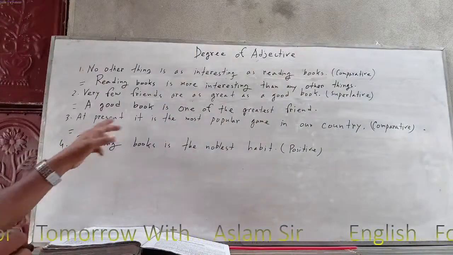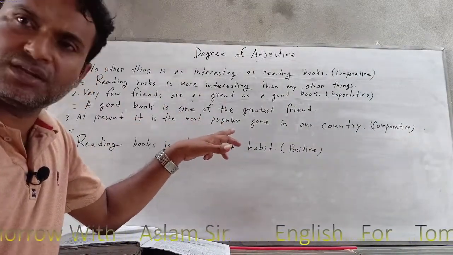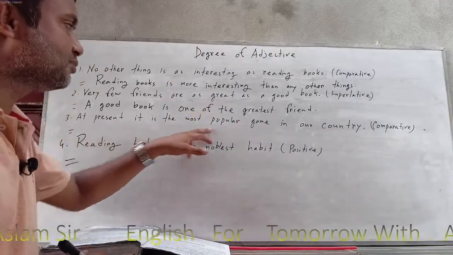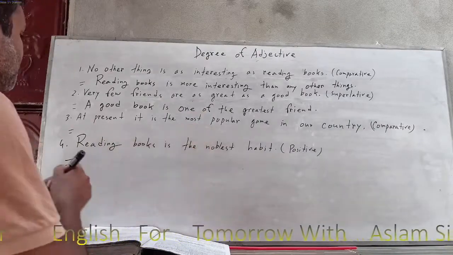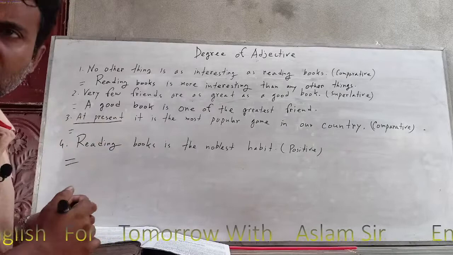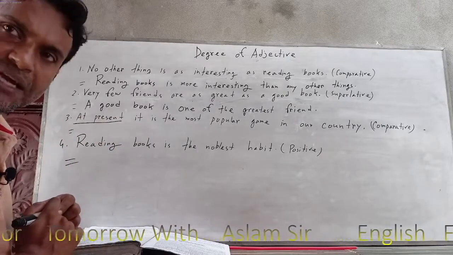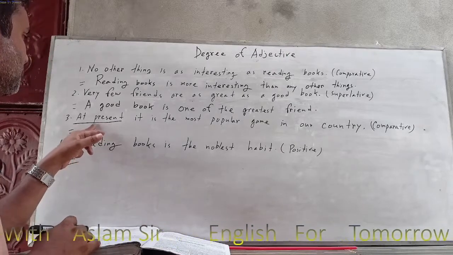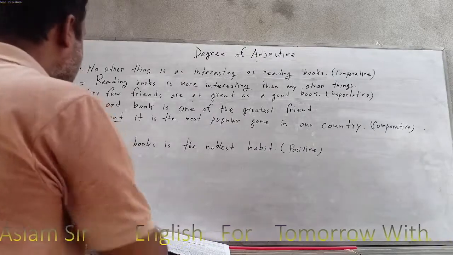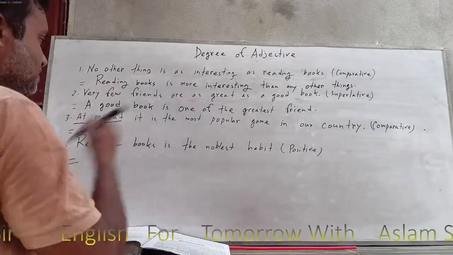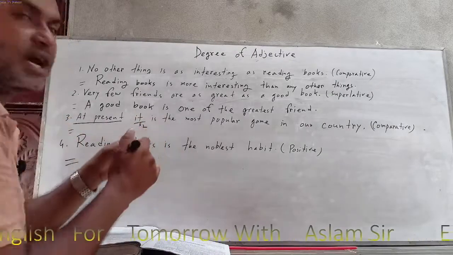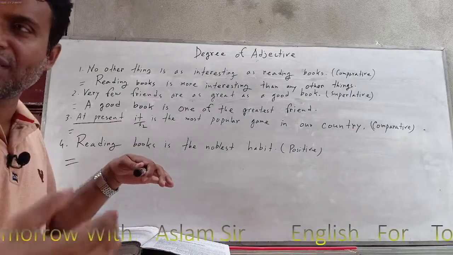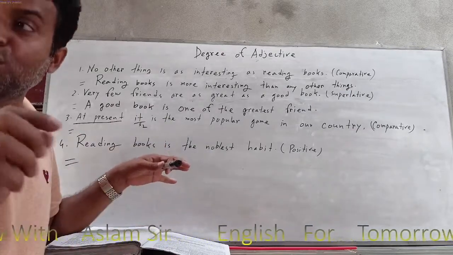Okay, at present it is the most popular game in our country. Make it comparative. So again you can see this one is what? This is most popular. This is the superlative. So first of all, this is the extra. We can say this is the extra, or you can say this is the adverb of time, or you can say this is the adverbial of place. Okay, no problem. So this part we can keep at first, no change. So next one is subject 2. Why? Because this is the superlative. So superlative degree or comparative degree, always in this sentence the subject 2 is first.